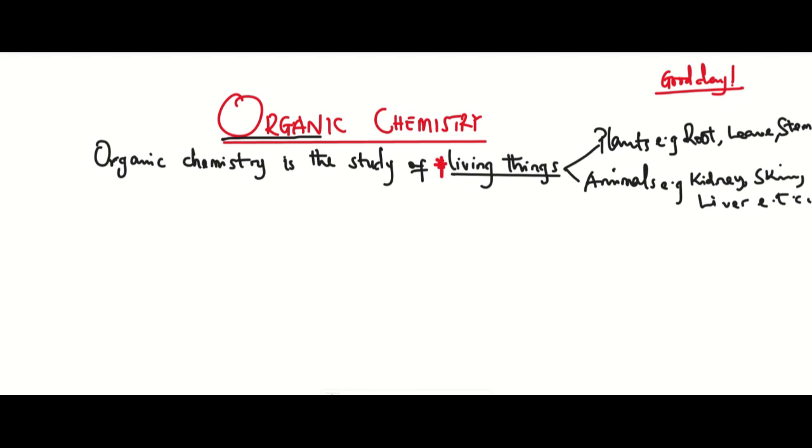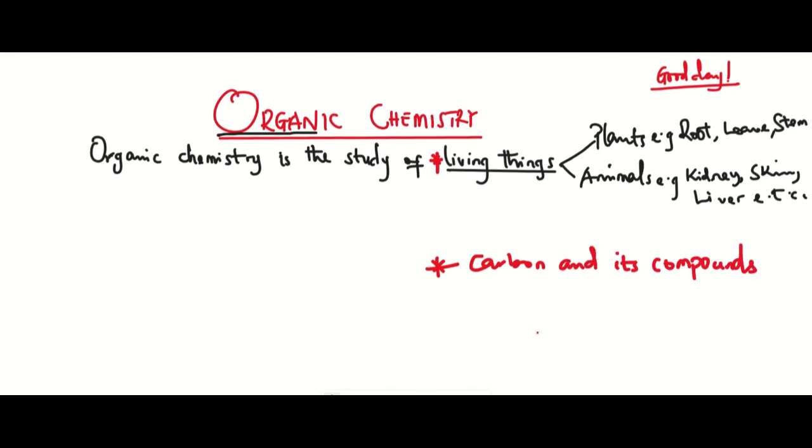But if we define organic chemistry as the study of living things, it will seem to be like the definition of biology. And so the organic chemistry definition has been modified to be the end product of living things when they undergo combustion. And what's this end product? The end product of all living things on combustion is carbon and its compounds. And we'll say compounds of carbon. What do we mean? We mean compounds that are formed when carbon reacts with other elements.